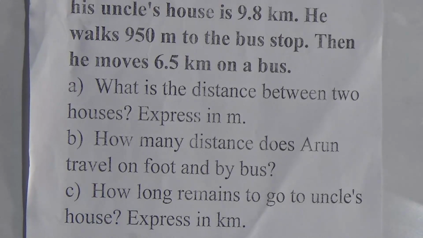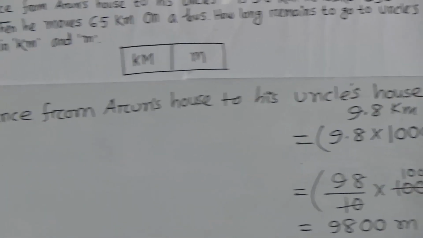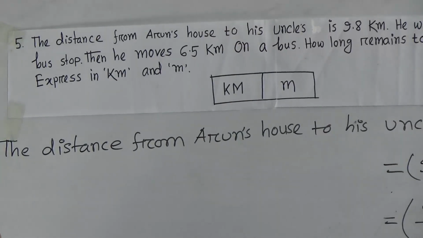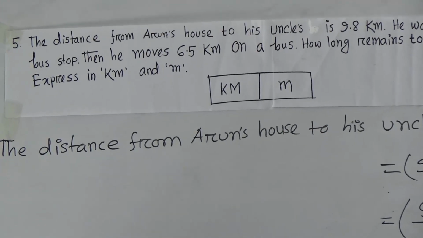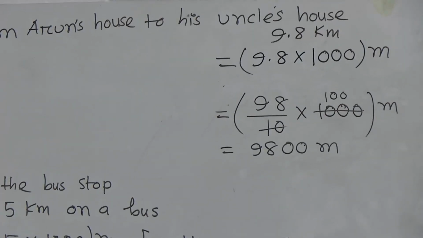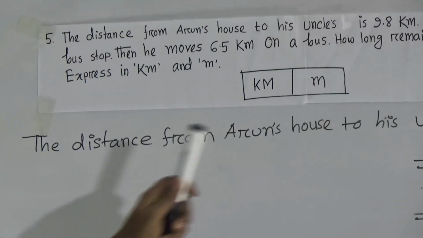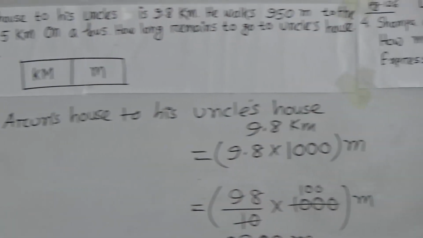Dear student, you see the question number 5. For this reason, I didn't change this question. I have solved this question in such a way that you can solve that CBQ in each way. According to the first question, I have written this kilometer into meter.